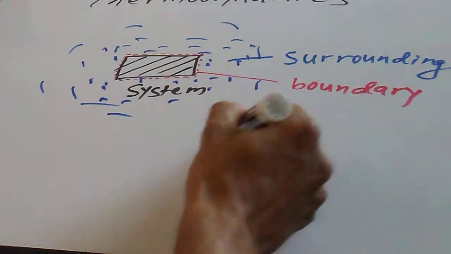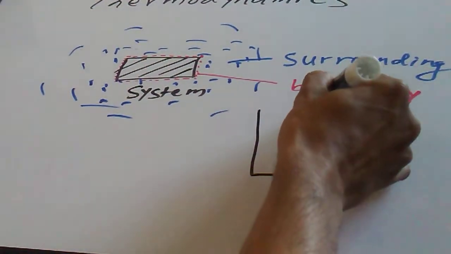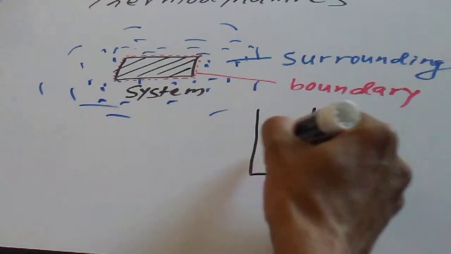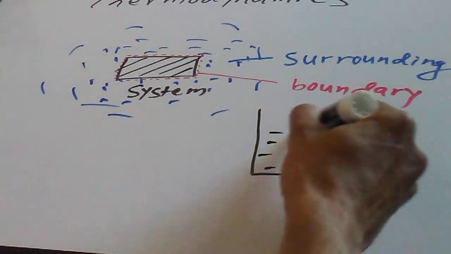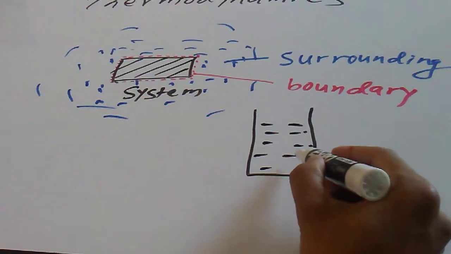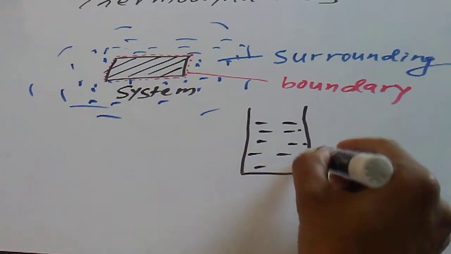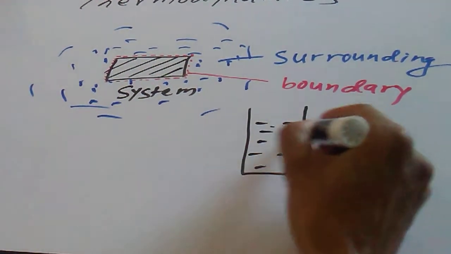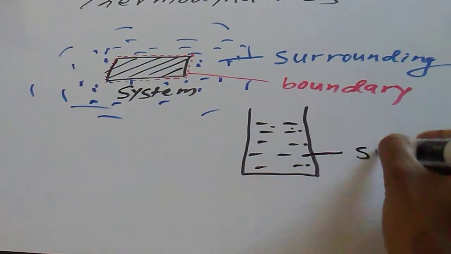Let's say this is a cup of water. This is a cup, and we have water here. If you want to study only the water inside the cup, the water is called the system.